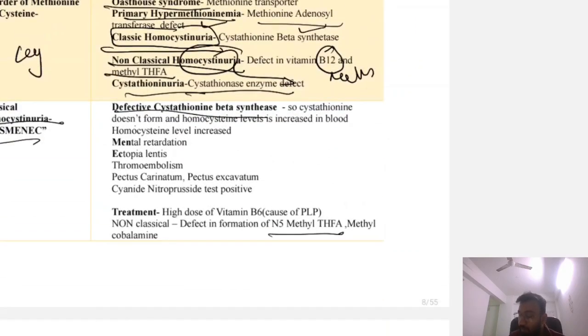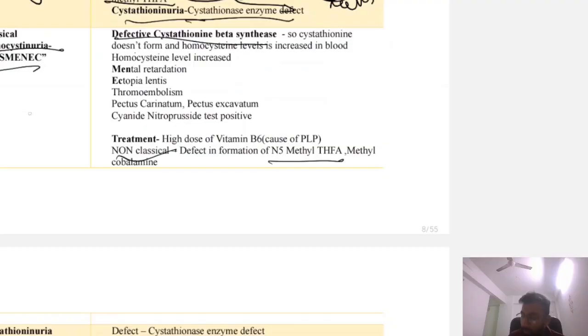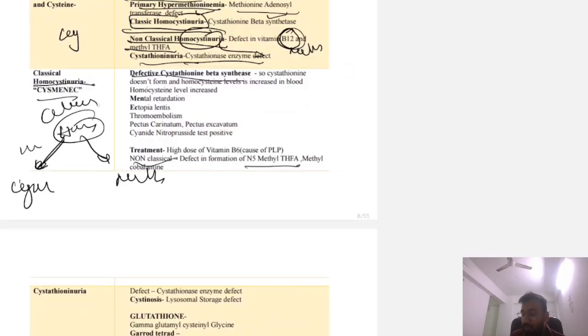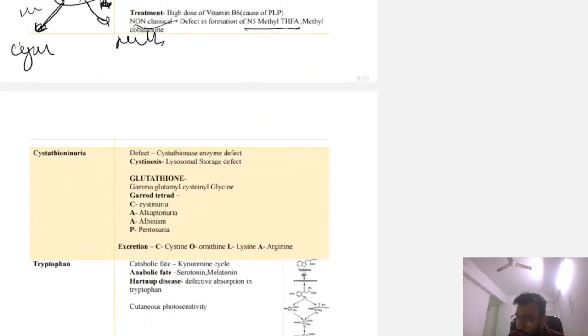We have already discussed that it is due to vitamin B12 or vitamin B9 deficiency. So it is non-classical homocysteinuria. This is homocysteine. It has two reactions. It can be converted to cystathionine or it can be converted to methionine. If this enzyme is defective, the patient will present with classical homocysteinuria. If this enzyme of remethylation is defective, then it is non-classical homocysteinuria.